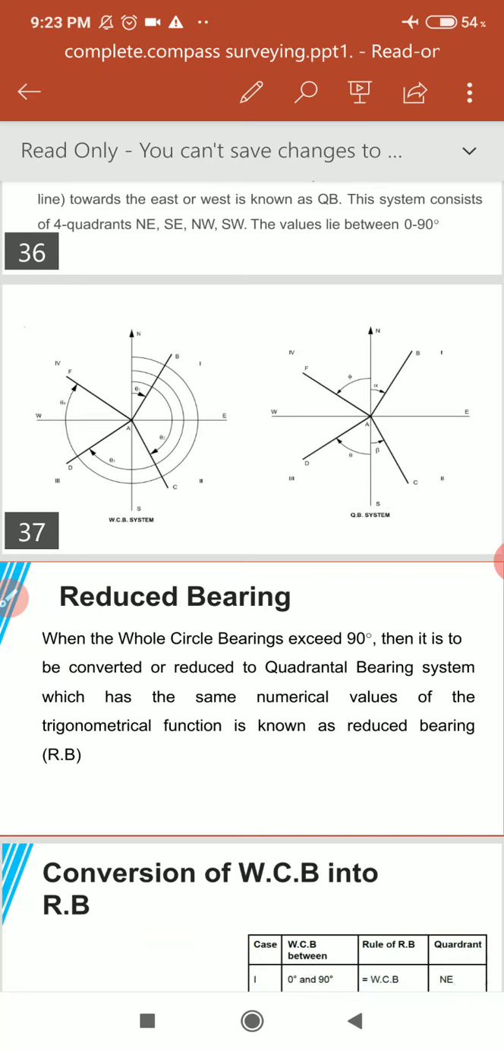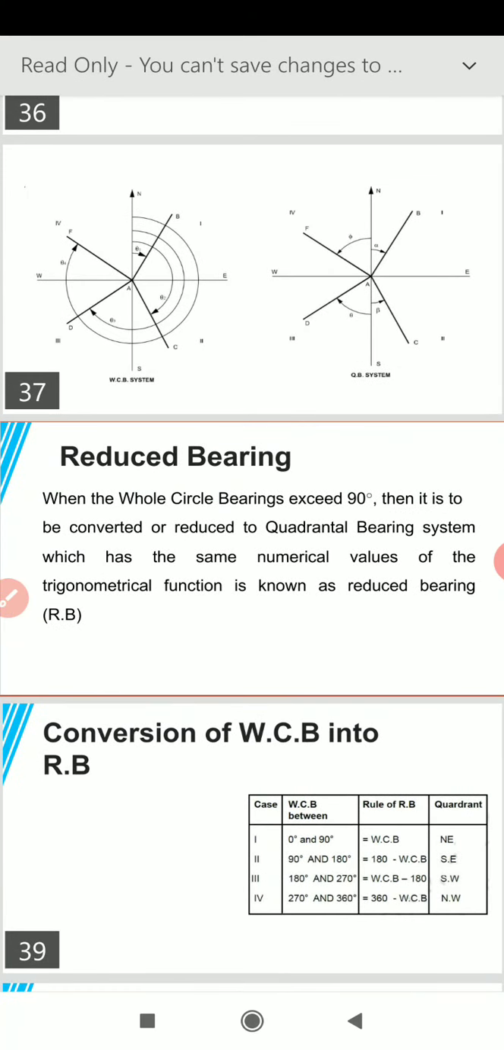Then comes another definition, that is reduced bearing. So what we understand by the term reduced bearing: when the whole circle bearing exceeds 90 degree, then it is to be converted or reduced to quadrantal bearing system, which has the same numerical values of the trigonometrical function, and this is known as reduced bearing. So summing it up, when we convert whole circle bearing to quadrantal bearing system, it is known as reduced bearing system. So there are two types of conversion.